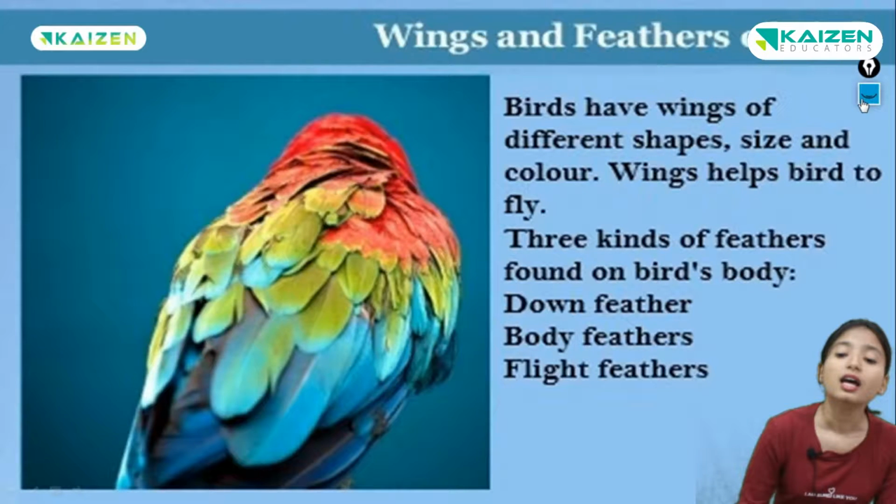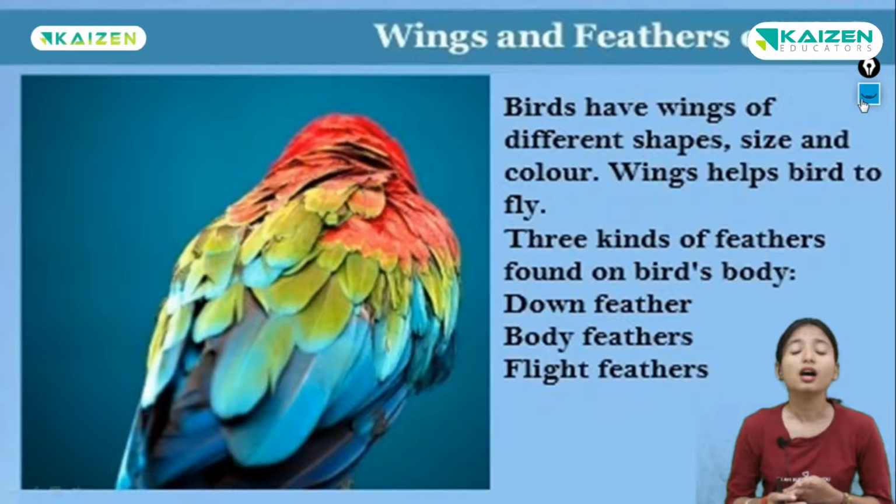So there are 3 kinds of feathers on a bird's body. Okay children, there are 3 kinds of feathers on a bird's body, that is the down feather, body feather and flight feather. So what are the 3 kinds? The down feather, the body feather and the flight feather. So a bird has 3 kinds of feathers on its body.